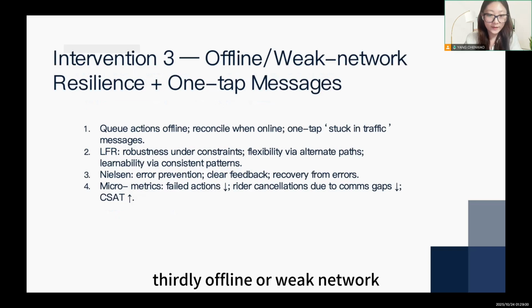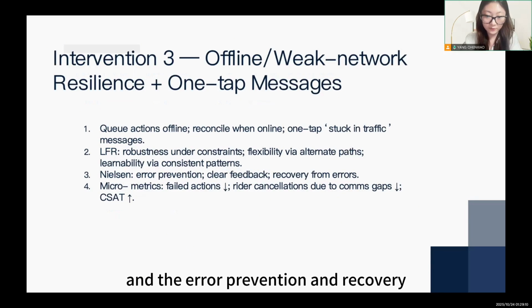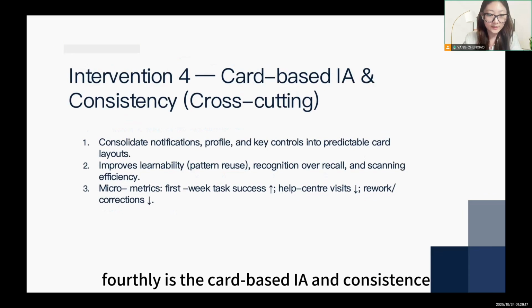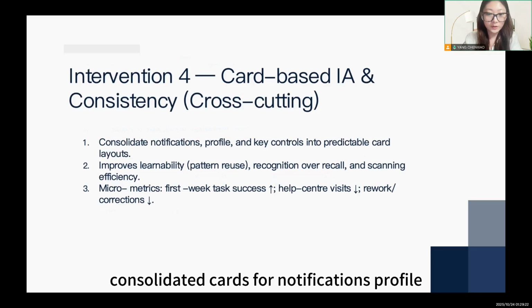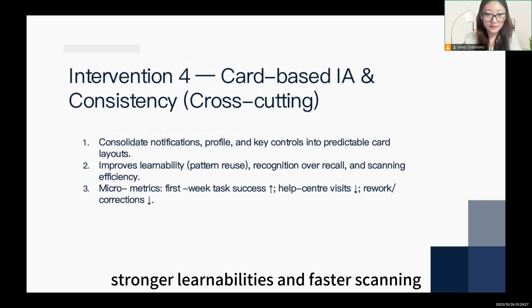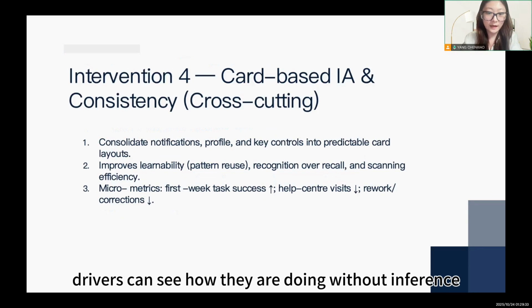Thirdly, offline or weak network support plus one-tap messages: queue offline, reconcile online, stacking traffic, one tap, and error prevention and recovery. Robustness under these constraints. Fourthly is the card-based UI and consistency: consolidated cards for notifications, profile, earnings, and controls give stronger learnability and faster scanning, narrowing the gulf of execution. Drivers can see how they are doing without inference.